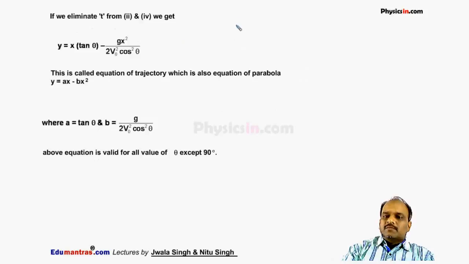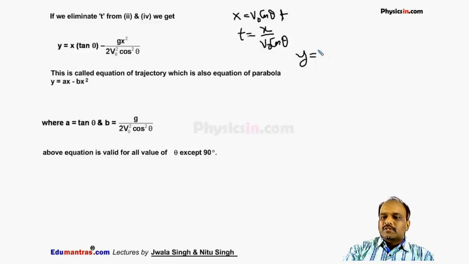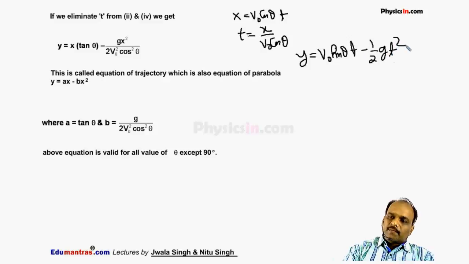Now, from the expression x is equal to v naught cos theta into t, if I take t is equal to x by v naught cos theta and substitute the value of time in the expression y equals v naught sine theta into t minus half g t square, it will give me y as a function of x, and y as a function of x is this equation.